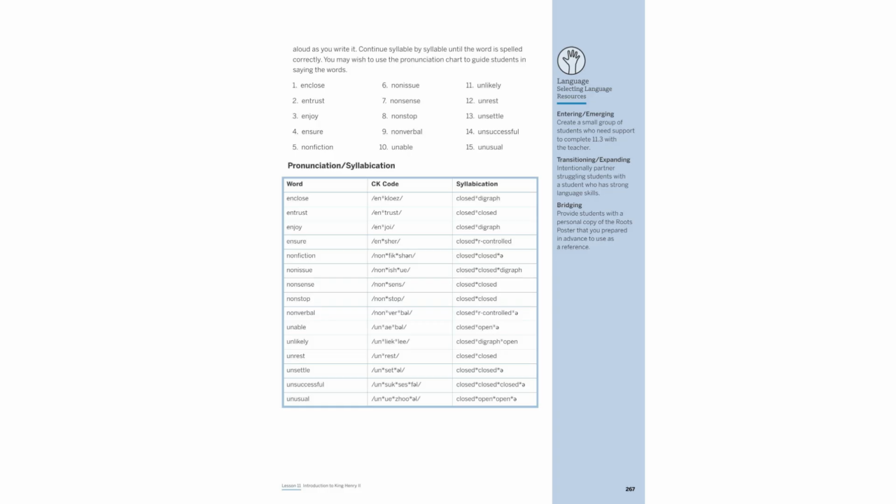Let's explore the pronunciation and syllabication of keywords. For example, enclose is pronounced /enkloz/ and syllabicated as closed digraph. Entrust follows a closed, consonant, closed pattern. Understanding these patterns aids in mastering spelling and pronunciation, crucial for language proficiency. This approach enhances students' ability to decode and spell complex words effectively.